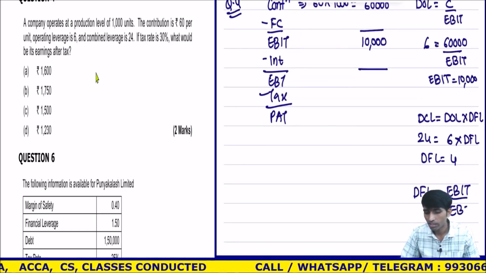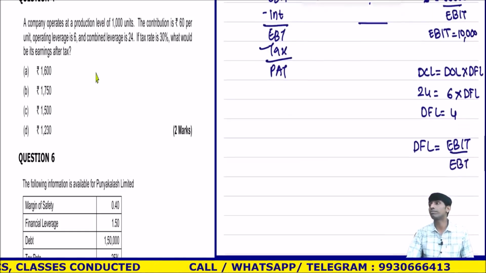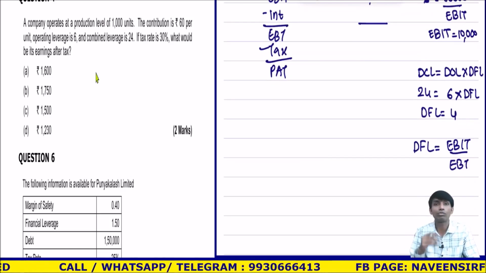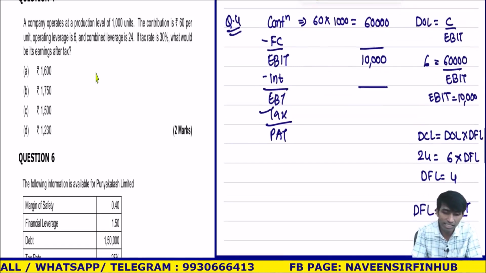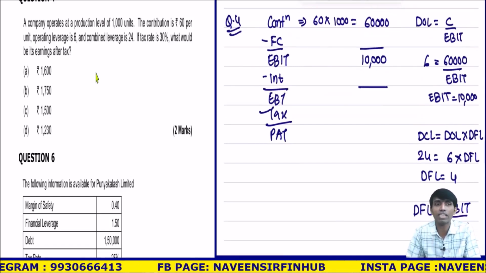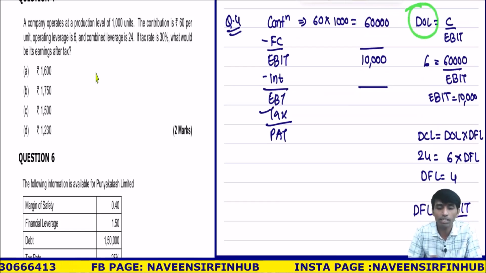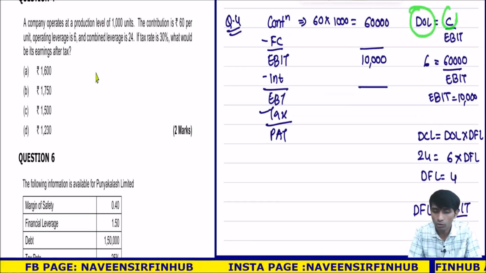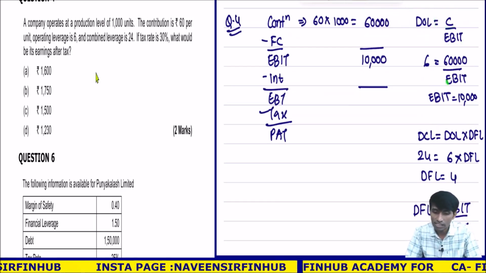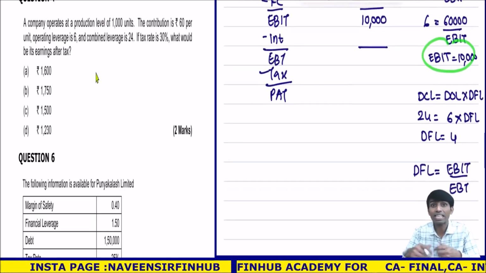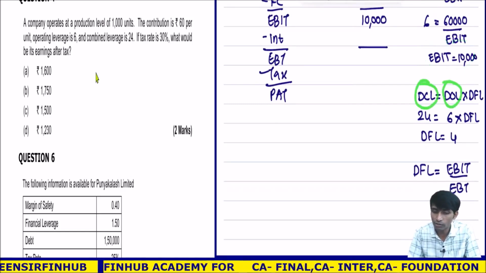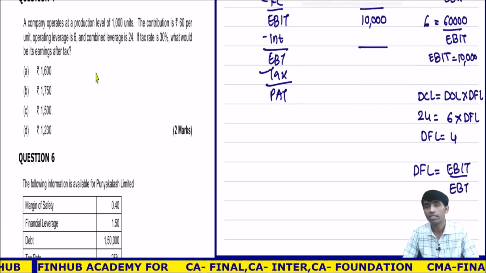EBT. Now understand, one minute. All these things you should know. Otherwise you will not be able to see the knot, how it is going on. See the thread, how it is going on. I know contribution. Related to contribution, I have DOL. I know DOL and contribution, so I can easily calculate EBIT. This is intuition. Once I get EBIT, further I get stuck. So I should know combined leverage is given. I know combined leverage, I know DOL, I can find DFL. Understood?